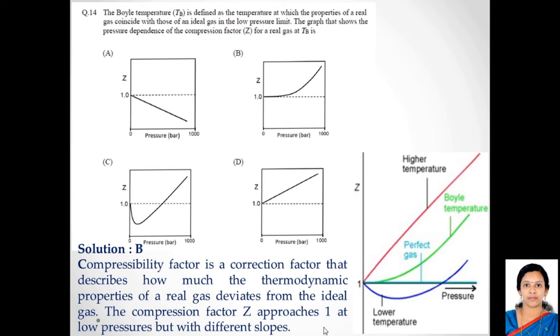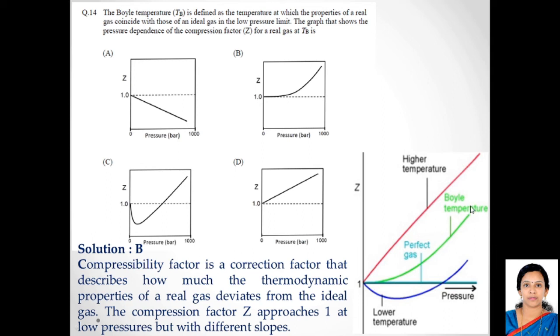So you see there is something special about this Boyle's temperature: at the lower pressure limit, over a wide range of pressure here, the gas more or less acts as an ideal gas.